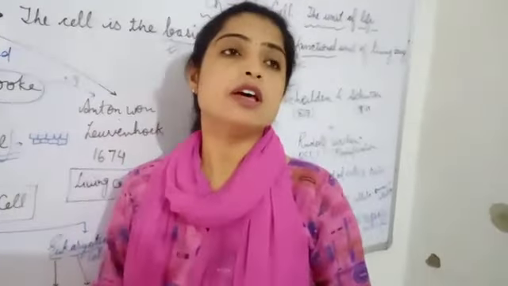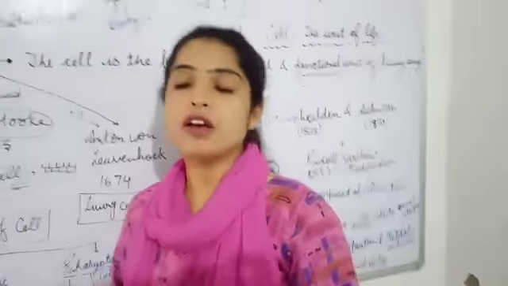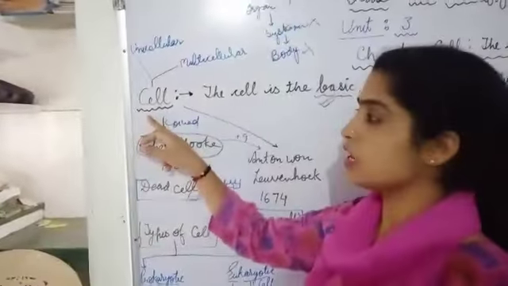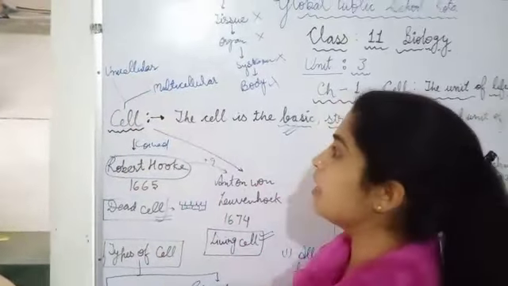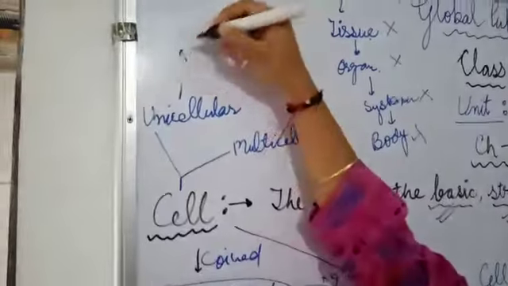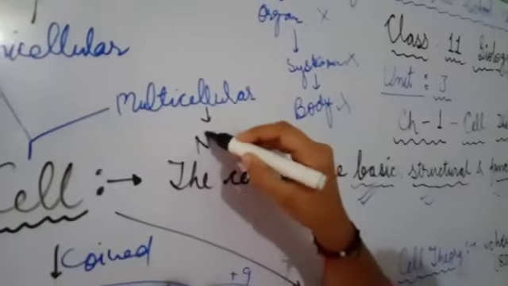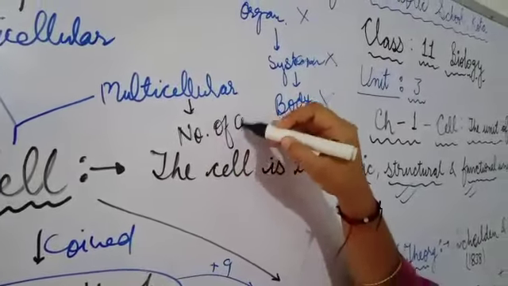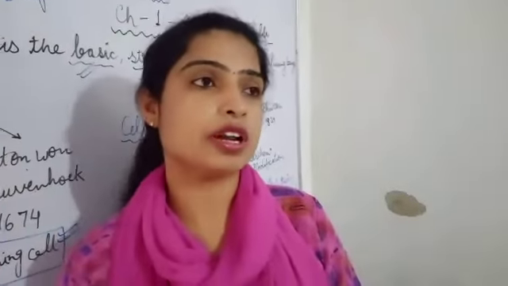Now the question is, on the basis of cells, are all living organisms the same? No, they are not the same. Some living organisms are too tiny to see with the naked eye, and some are very advanced. So on the basis of cells, living organisms are divided into two types: unicellular and multicellular. In unicellular organisms the body is made up of a single cell only, and in multicellular organisms the body is made up of many cells. Now, are the cells found in living organisms all the same? Again the answer is no, because cells are different.